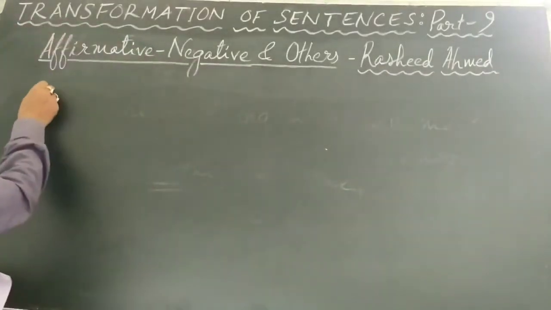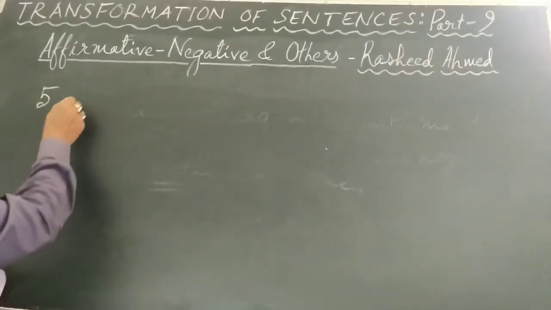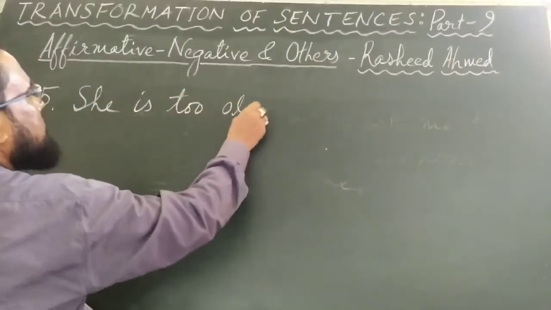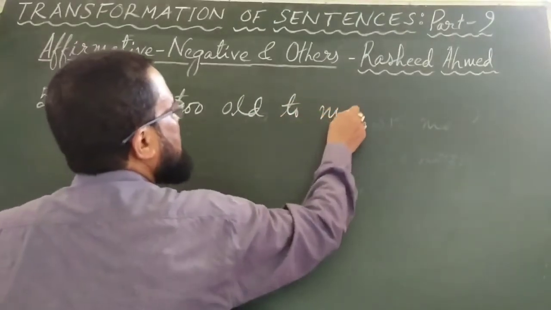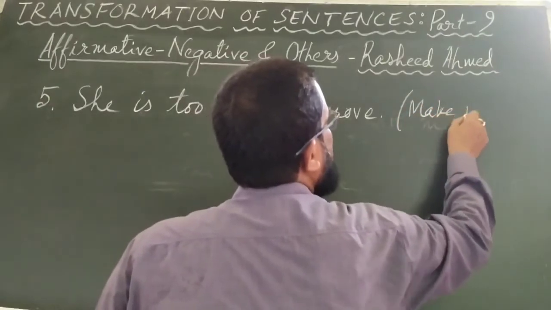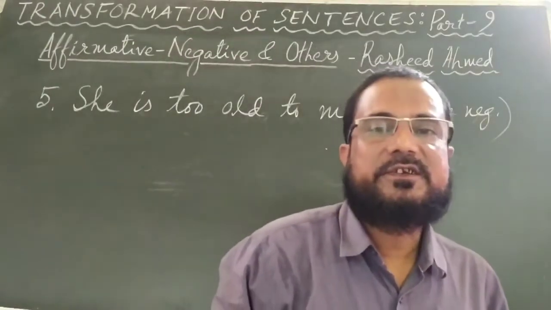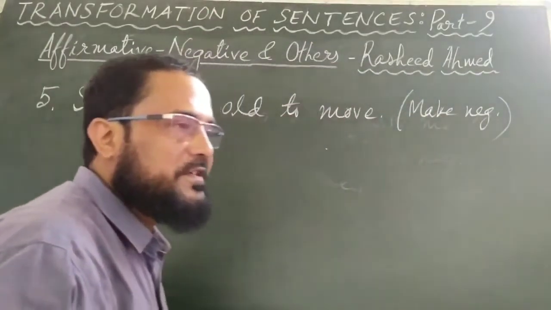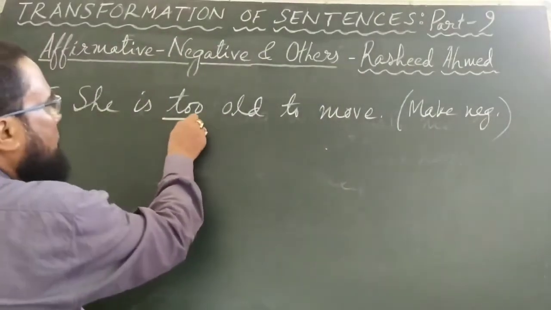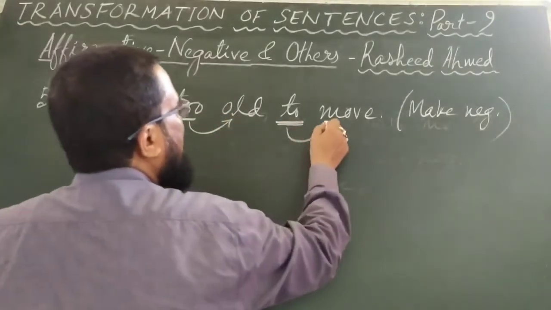And number 5 is, she is too old to move. This is a very interesting sentence. She is too old to move. When we change this simple, complex and compound, at that time also we found similar sentences. Too old, again too. After this too, there is an adjective. After this to, there is a verb.